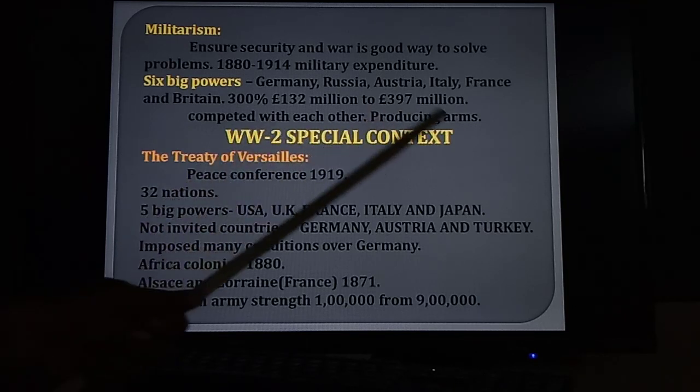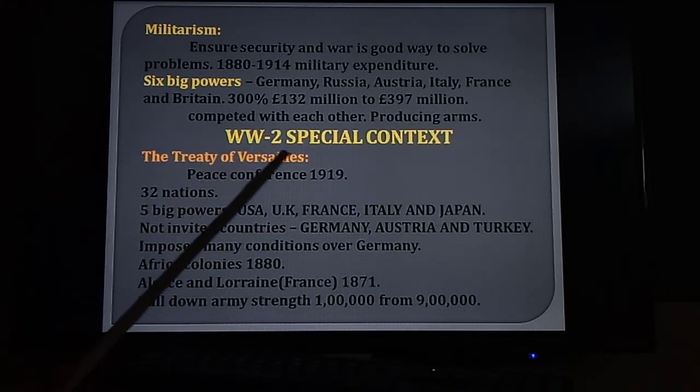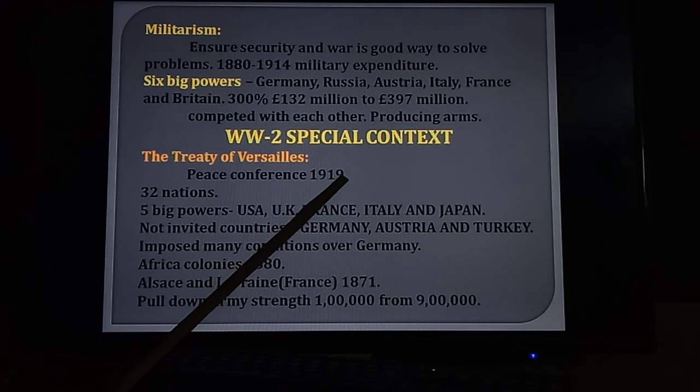World War II special context. The Treaty of Versailles.